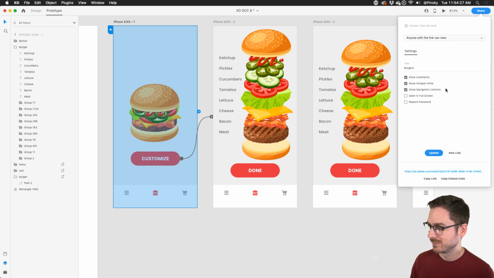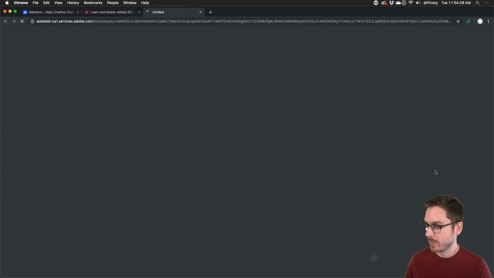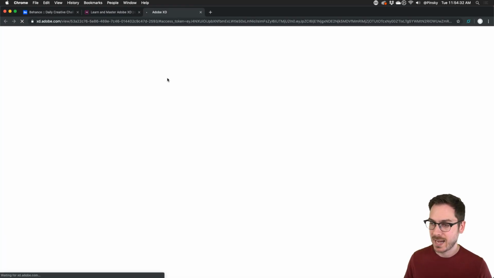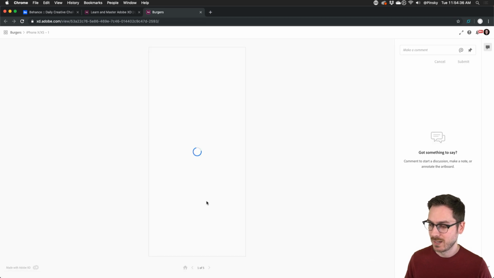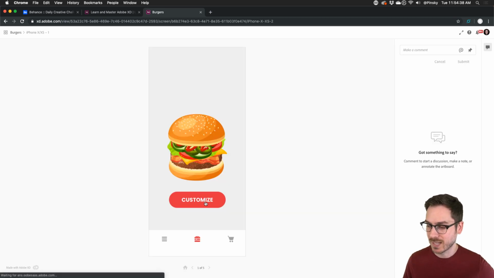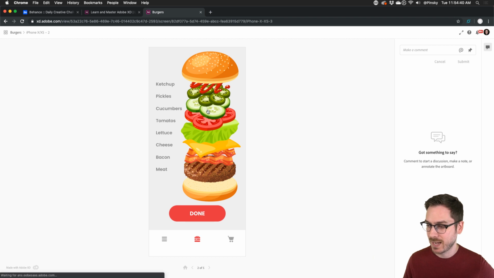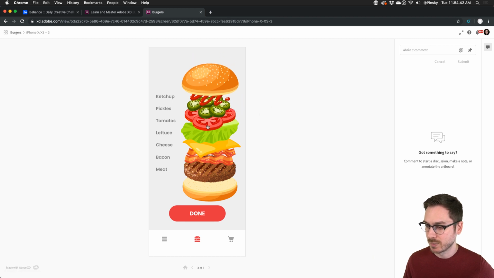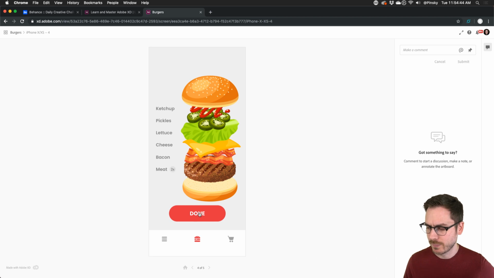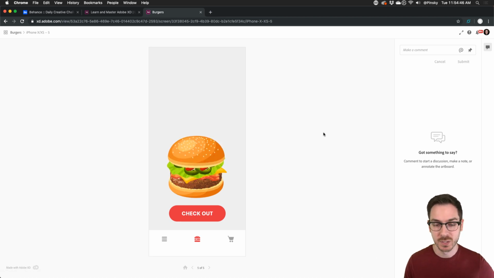Go, go, go. There we go. There's a link right here. I can open the link in my browser, and we have our finalized prototype loading in right now. And just like it could on the desktop, I can press customize. It's going to expand. I can drag away my cucumbers, drag away my tomatoes. My internet's going very slowly right now, but it should work really nicely.